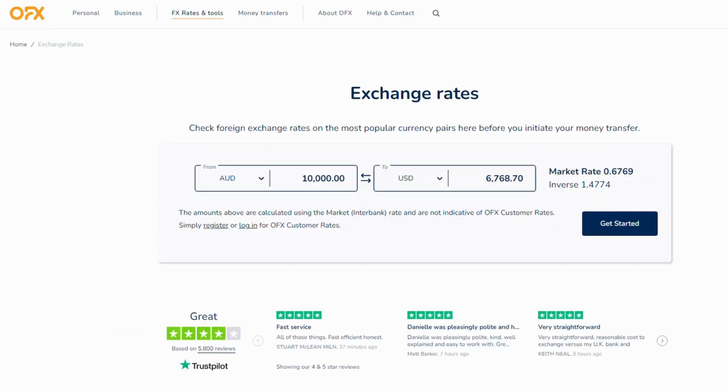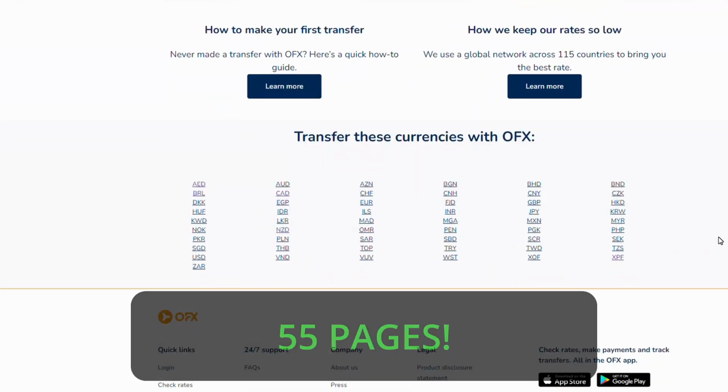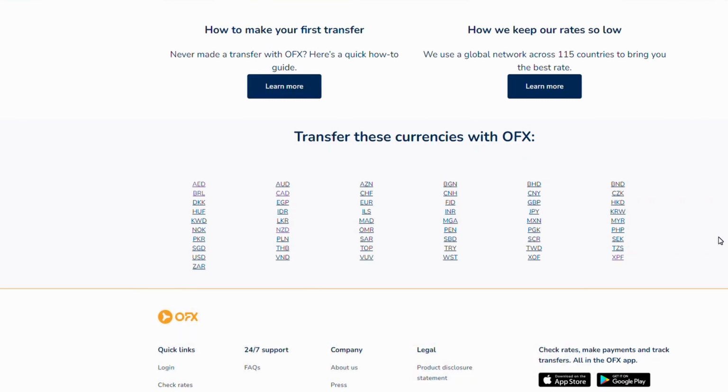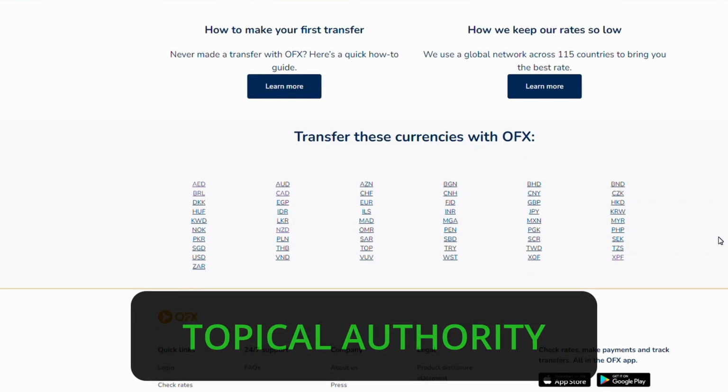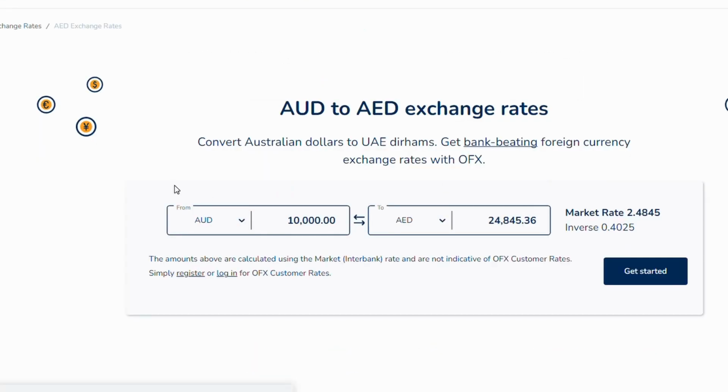Now, the next example I want to show you is OFX. This is a currency exchange platform, and basically what they do is you can put your currency in and you can get it converted to a different currency. Pretty basic, right? So you've got to ask yourself the question then, why, if you go right down the bottom, do they have 55 pages basically explaining the same thing? And the reason is to build topical authority. So if you click on any one of these links here, you're going to see the same thing.